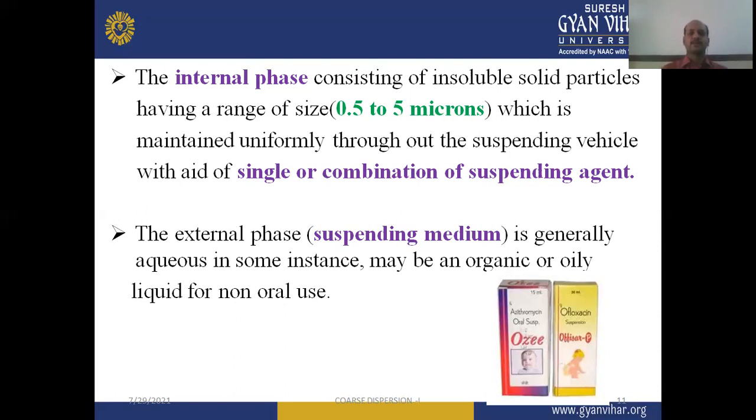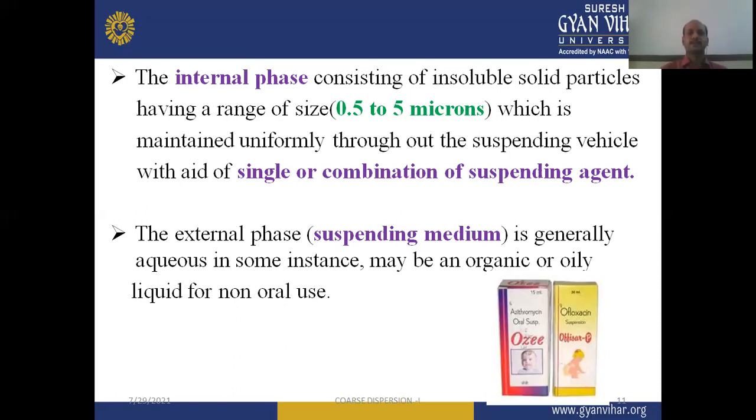suspension. So a suspension consists of insoluble solid particles where the size range may be 0.5 to 5 micron. Depending on the route of administration, we can see different particle size ranges, and the solid particles are distributed throughout the suspending vehicle, maybe with the help of a single suspending agent or a combination.